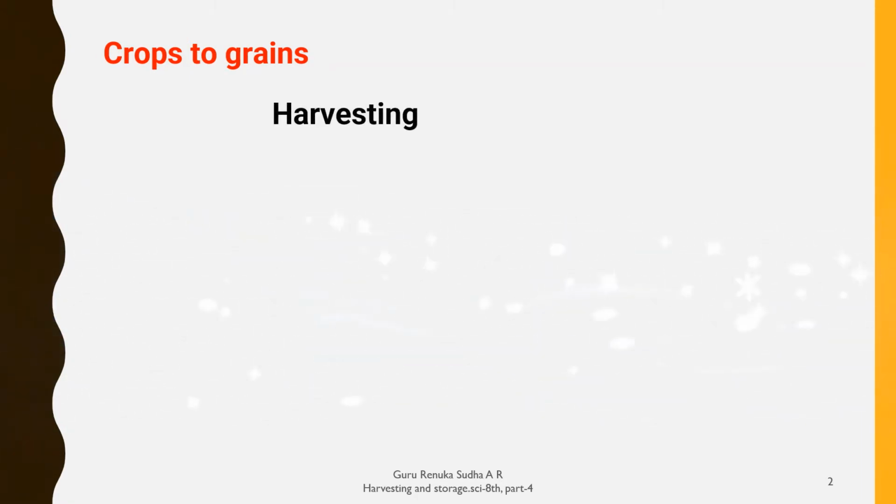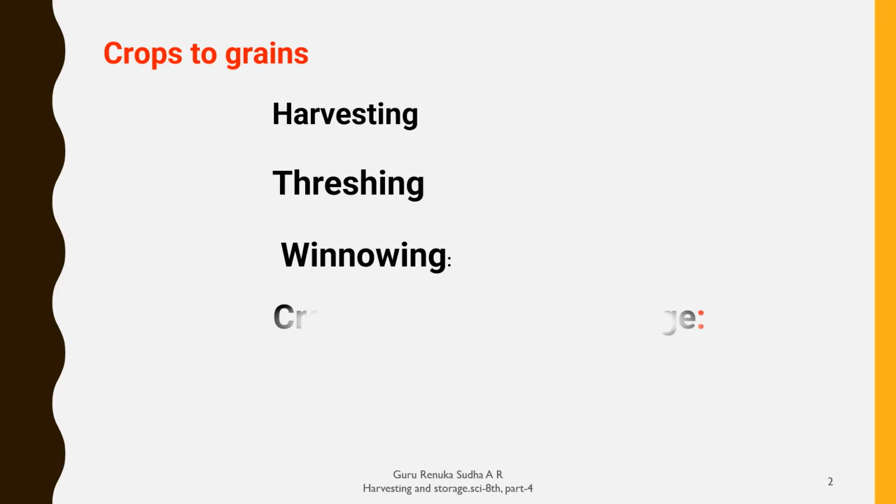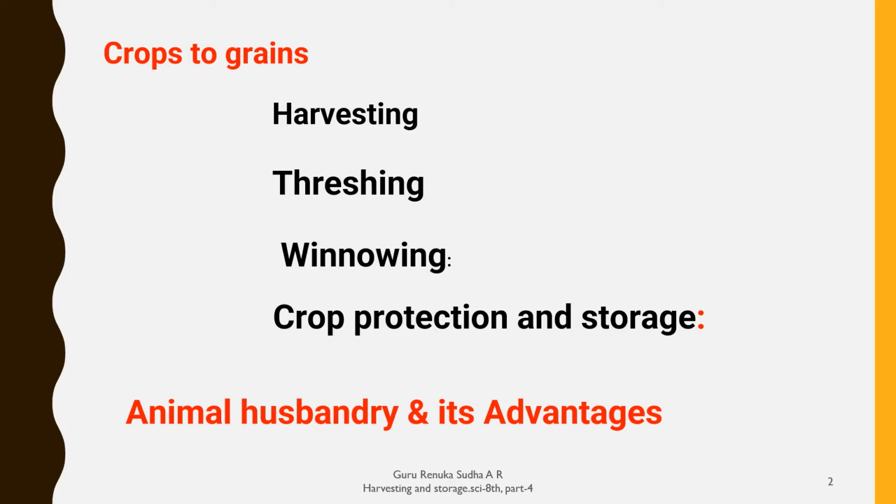From crop to grains, we follow a lot of steps like preparation of soil, sowing, adding manures and fertilizers, and also irrigation, along with protection from weeds. Now, the next steps involved in crop production and management are harvesting, then threshing, and another very important one, winnowing, and then crop protection and storage.